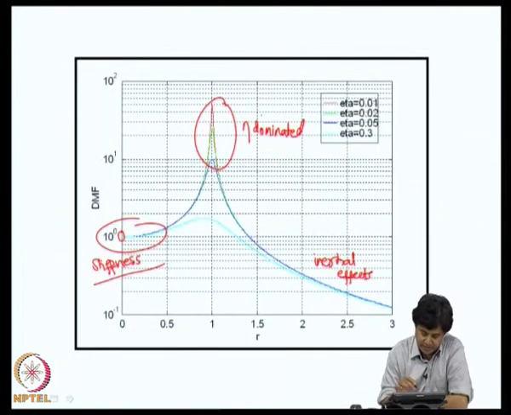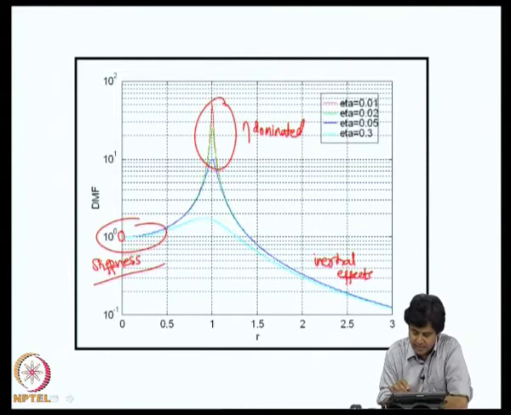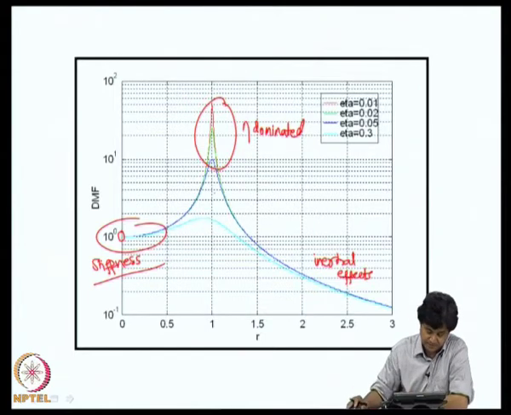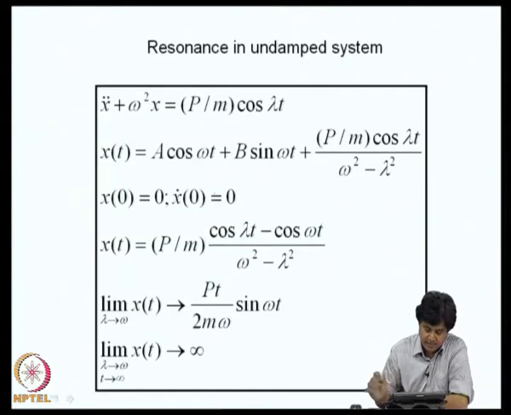If we now look at this dynamic magnification factor, you see that as damping is reducing, the amplification factor is climbing up. So, the question would arise, if damping indeed goes to 0, what will be the magnification? It appears from this graph that the dynamic magnification factor becomes unbounded. So, what really happens? If you apply a harmonic load on an undamped system near resonance, what really happens? If you want to analyze that, we can consider the equilibrium equation with no damping.